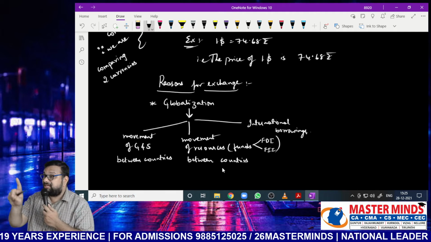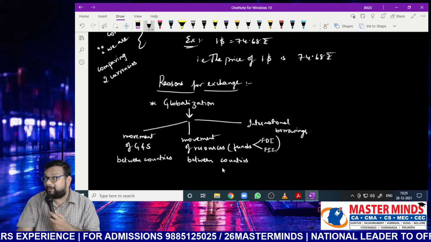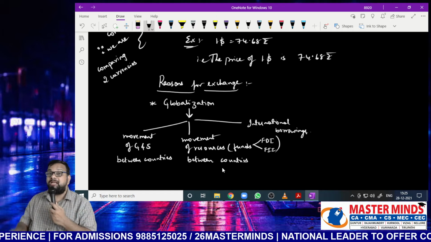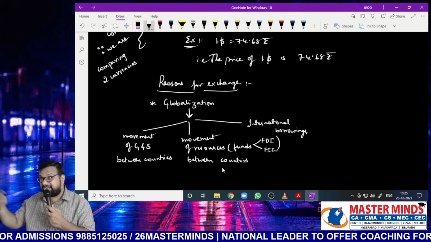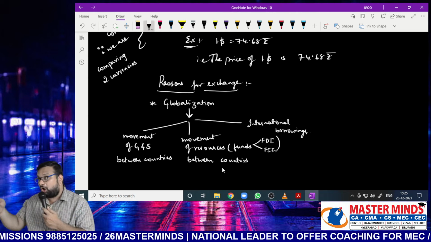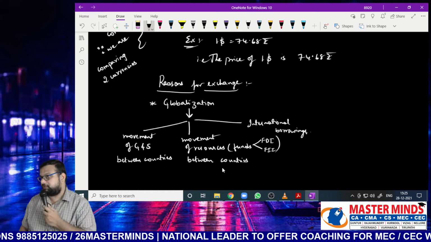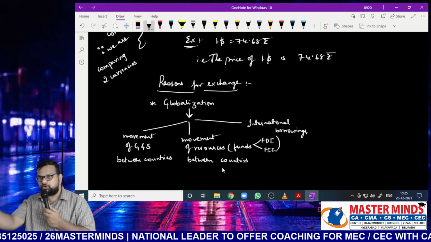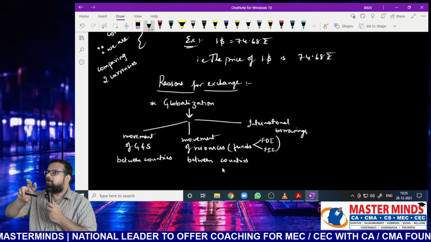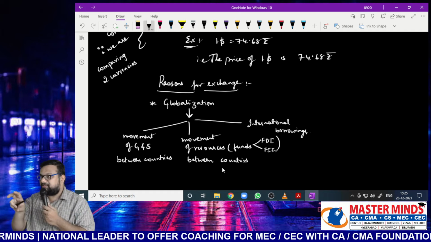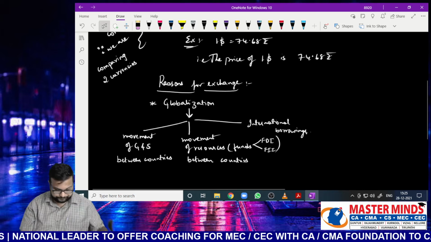And why is there a need for exchange rate? Because of globalization. Globalization resulted in what, Nana? Three things: movement of goods between countries, movement of resources between countries, and international borrowings. We have completed the first question and the second question also. Am I clear, Nana? Are you able to understand? Okay, Nana. Next round.